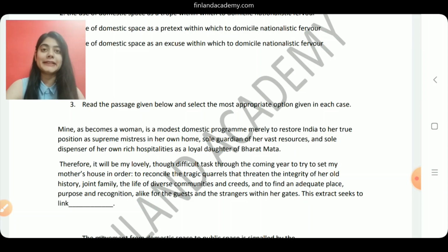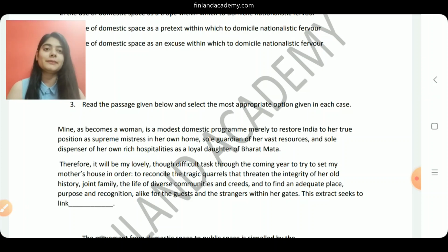Alright, so now let's look at question number 3. It says, read the passage given below and select the most appropriate option given in each case. Mine, as becomes a woman, is a modest domestic program, merely to restore India to her true position as supreme mistress in her own home, sole guardian of her vast resources, and sole dispenser of her own rich hospitalities as a loyal daughter of Bharat Mata.